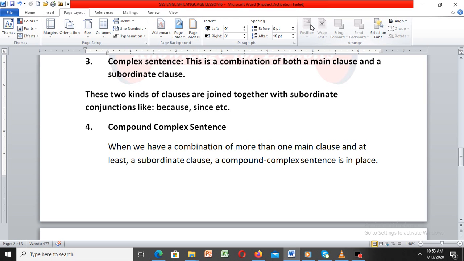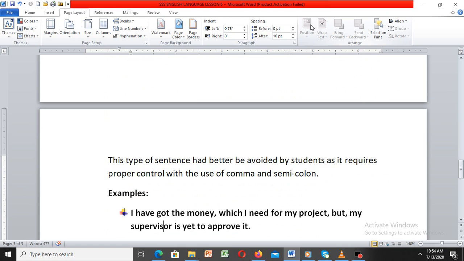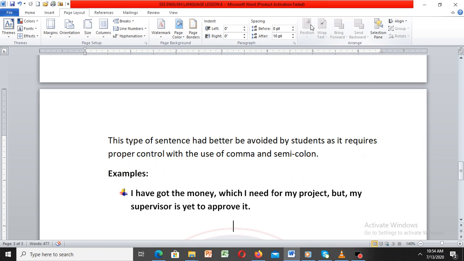Good. Now let's take the 4th one. We have compound complex sentence. When we have a combination of more than one main clause and at least a subordinate clause, a compound complex sentence is in place. You get that? Okay. This type of sentence had better be avoided by students as it requires proper control with the use of comma and semicolon.